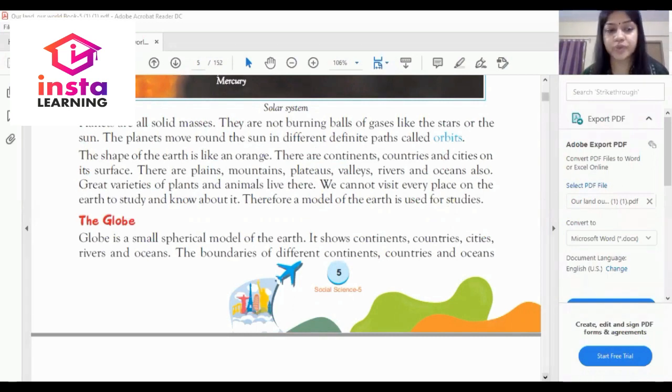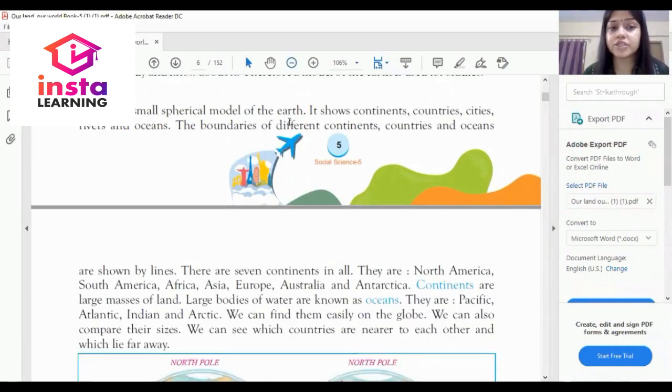What is a globe? A globe is a small spherical model of the earth. It shows continents, countries, cities, rivers and oceans. The boundaries of different continents, countries and oceans are shown by lines. So the boundaries of countries and continents are shown by lines on the globe.